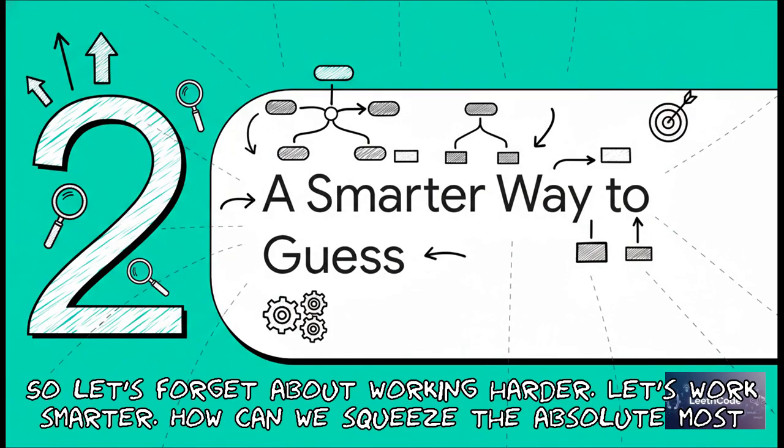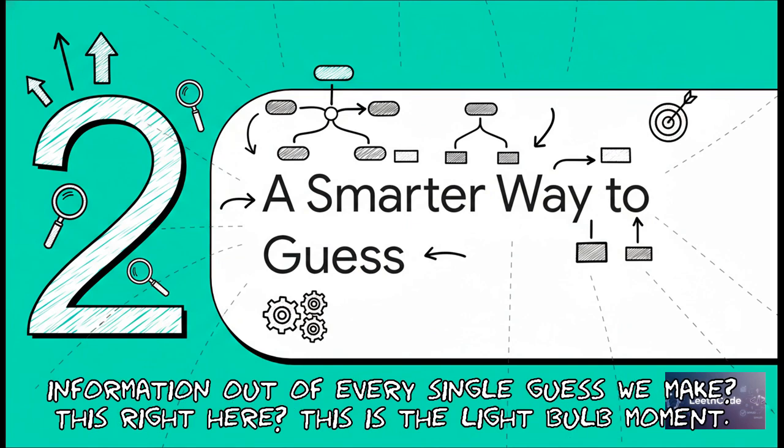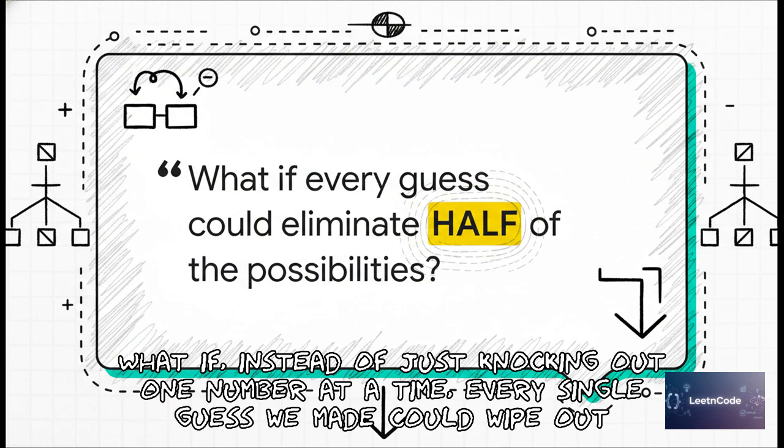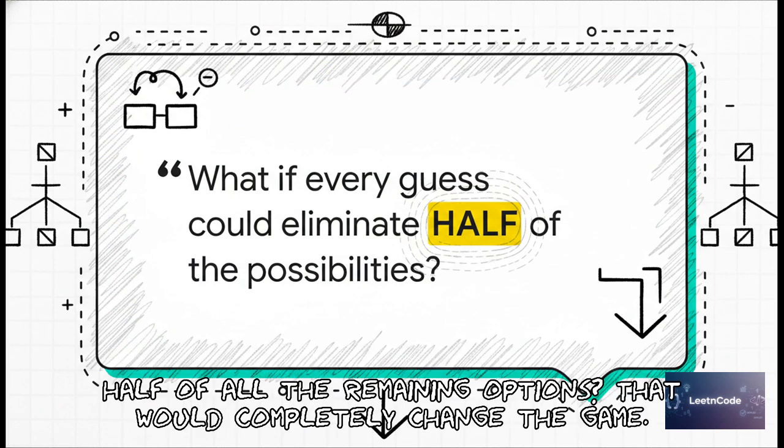So, let's forget about working harder. Let's work smarter. How can we squeeze the absolute most information out of every single guess we make? This right here, this is the light bulb moment. What if, instead of just knocking out one number at a time, every single guess we made could wipe out half of all the remaining options? That would completely change the game.